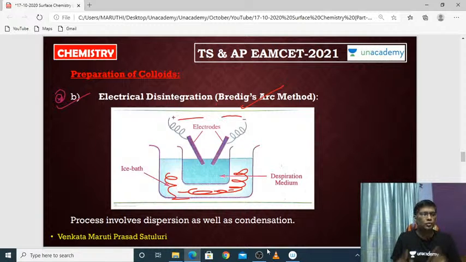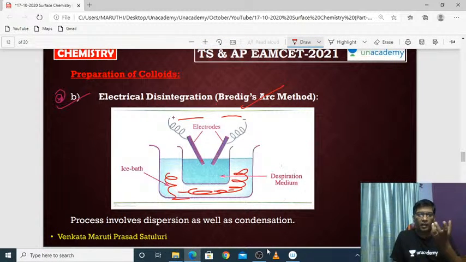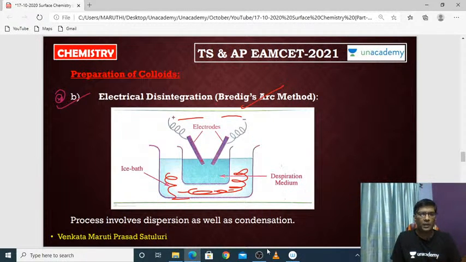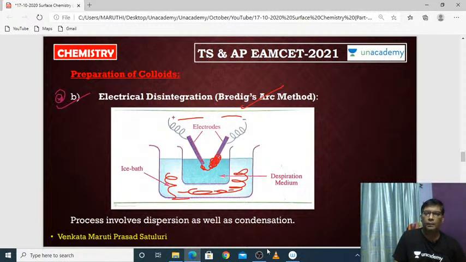Once you connect these two electrodes to a battery and switch on, the metal goes completely into the vapor state. Since it is placed in the ice bath, the vapors are cooled with the help of the ice bath, and then it will form a colloid. This is called Bredig's arc method.